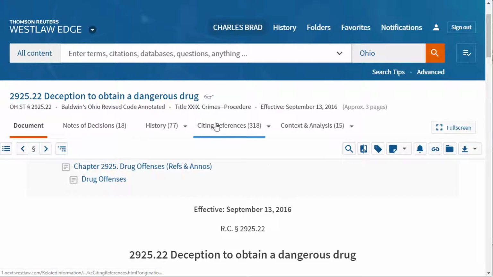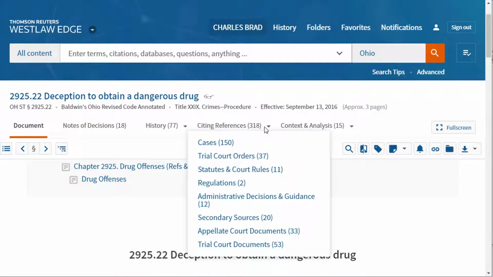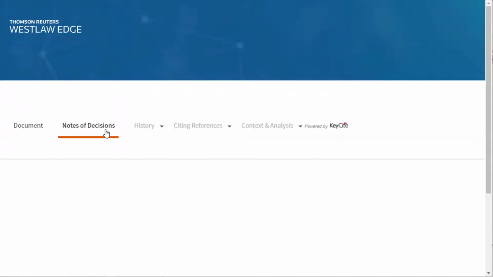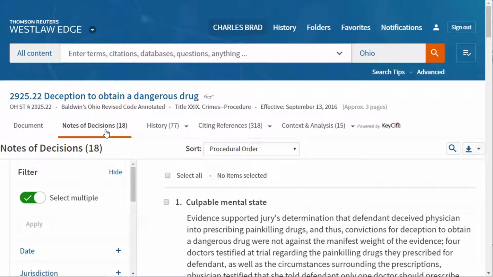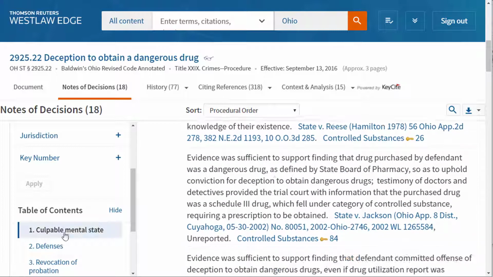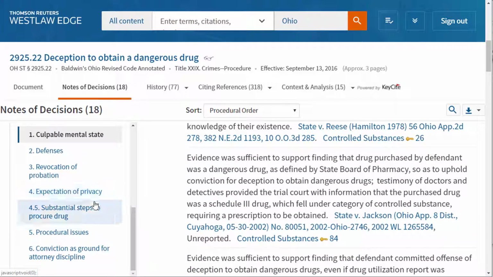In Westlaw, you have these tabs up here, notes of decisions. That means there's 18 cases that interpret this statute. And then under citing references, it says there's 150. So what's the difference? Well, 150 cases means that for one reason or another, that case cited to 2925.22. But then under notes of decisions, these have been filtered out. So the West attorneys sitting in their cubicles have decided that these are the best cases absolutely for your issue. And there's a little table of contents over here for our issue.